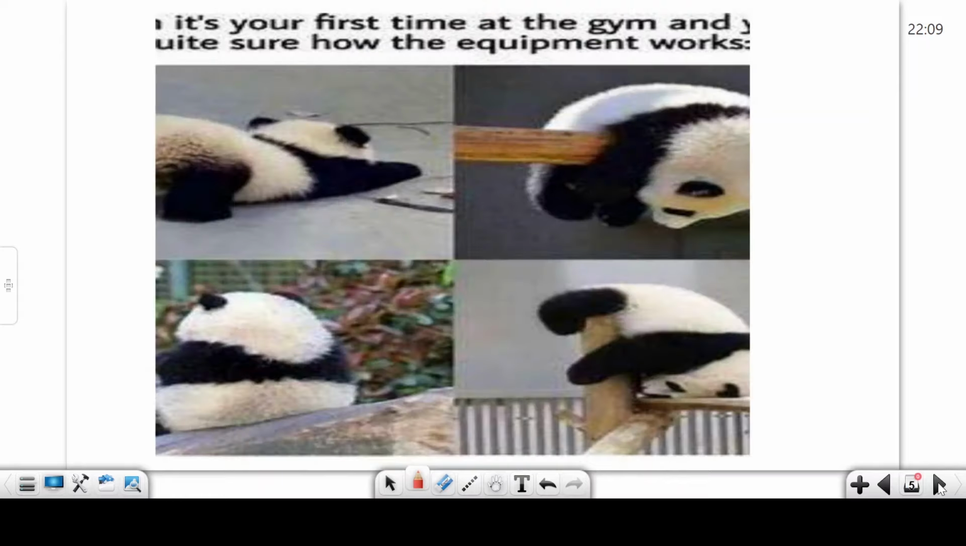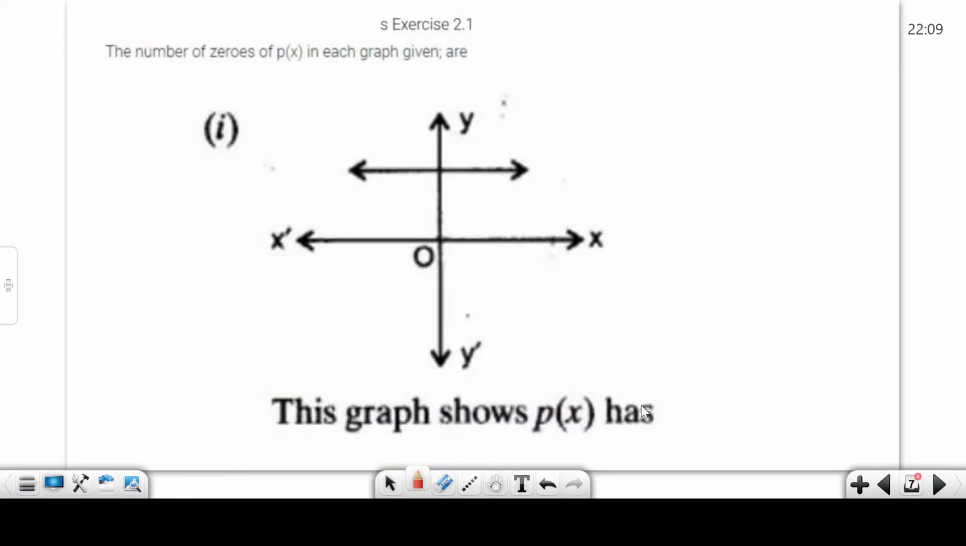Okay, first I tell you the graph equation. First of all, exercise 2.1. Now we start. In this video we complete chapter 2, 2.1, 2.2. Okay, very important chapter. Every year some questions come in the exam from chapter 2.